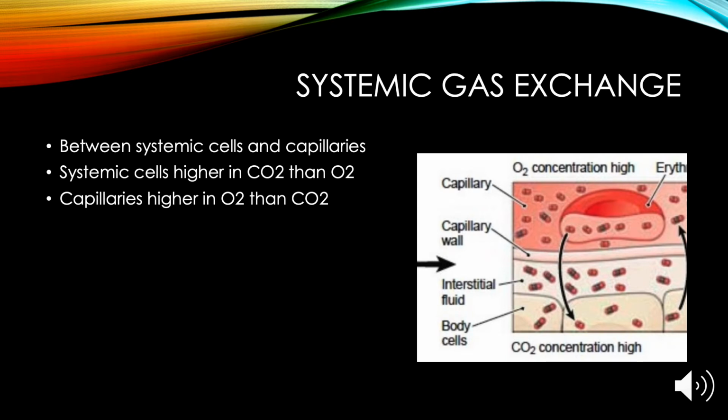Since the partial pressure of oxygen is higher in the arterial end of systemic capillaries than it is in systemic cells, oxygen diffuses out of the blood in systemic capillaries and enters systemic cells and tissues. Since the partial pressure of carbon dioxide is higher in systemic cells and tissues than it is in the arterial ends of the systemic capillaries, carbon dioxide diffuses from the cells and tissues into the blood in the capillaries.